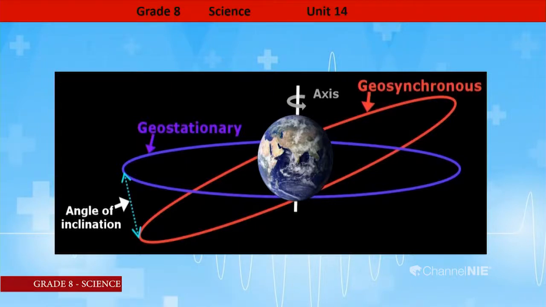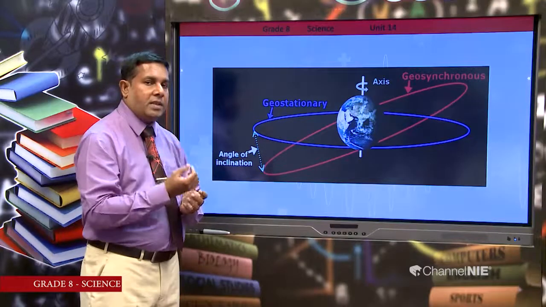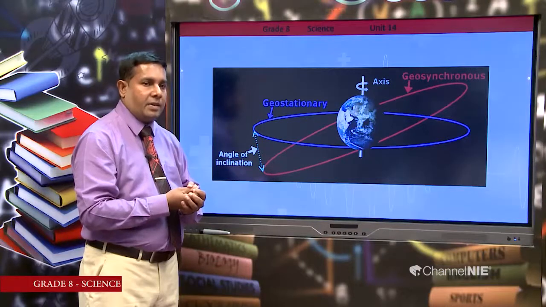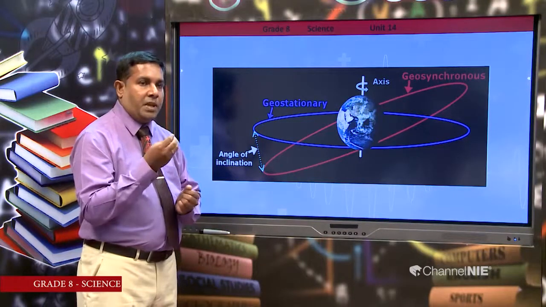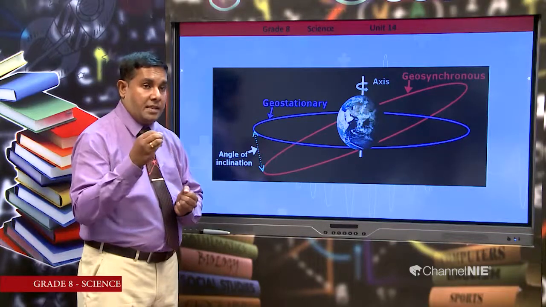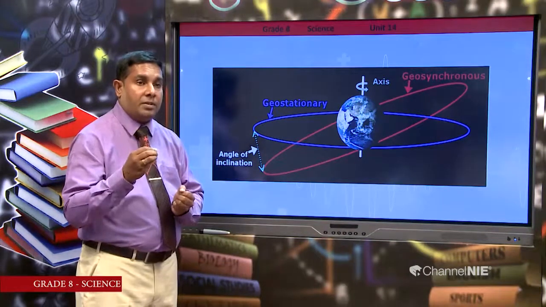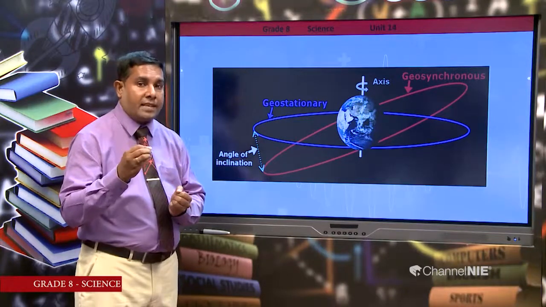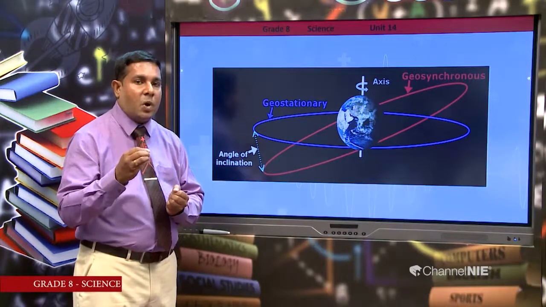You can see the inclination, and here geostationary satellites are placed around the earth in their particular orbits, and along this orbit around the earth, these satellites rotate. The speed of rotation of these satellites is the same as the rotation of the earth around its own axis. That is why they are very important.